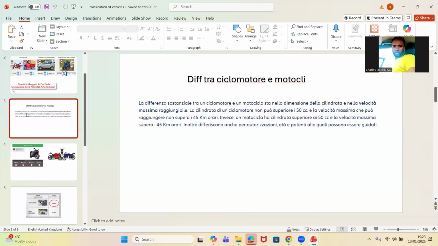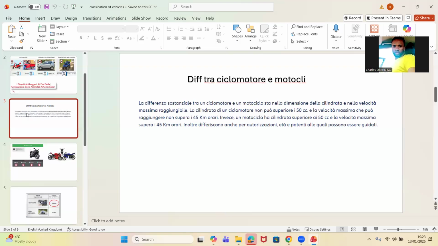That's another name for them. Either you call them quadricicli non leggeri, or you call them quadricicli pesanti. Is it clear now? They have 2 or 3 ways to be defined.